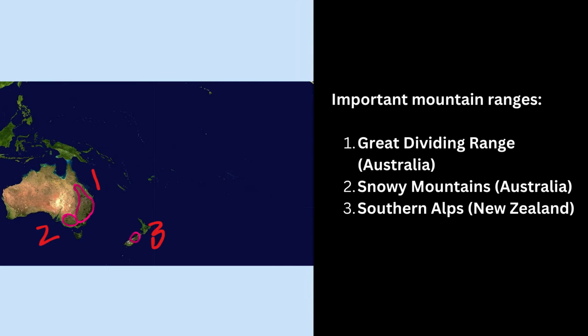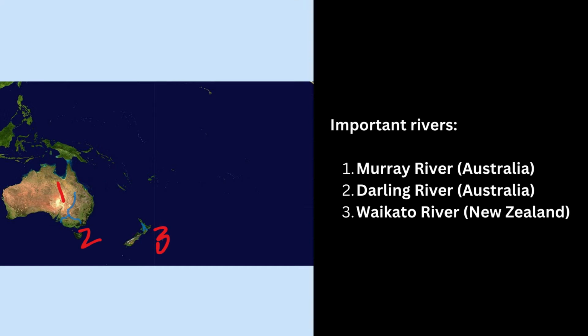In terms of geography, key mountain ranges are the Great Dividing Range in Australia, the Snowy Mountains in Australia, the Southern Alps in New Zealand. Major rivers include the Murray and Darling in Australia and the Waikato in New Zealand.